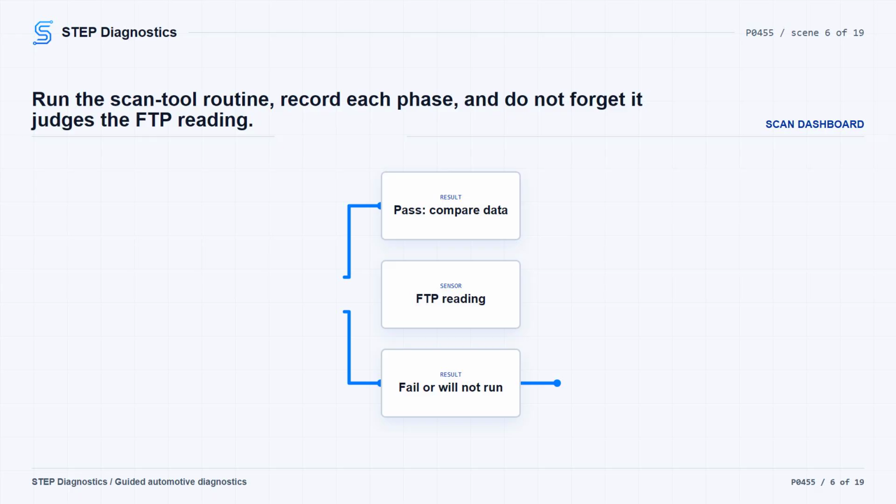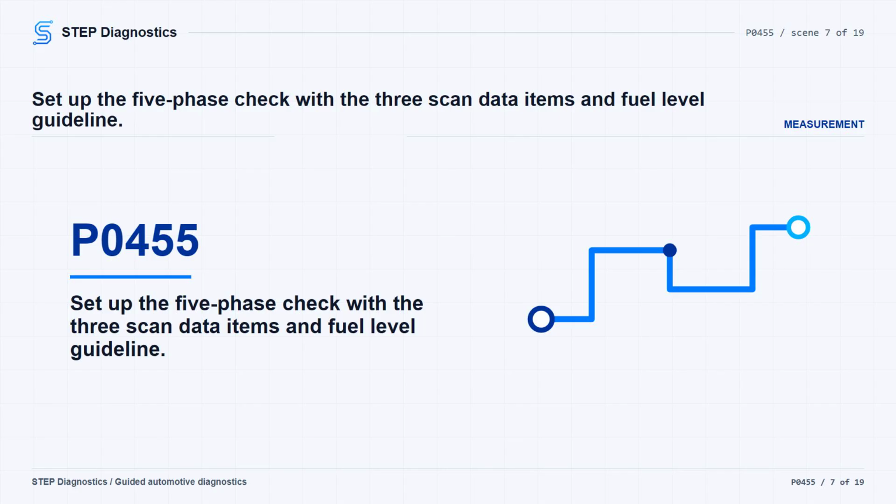If the routine fails, or the routine is not available or will not run, continue into the manual EVAP leak evaluation. Keep in mind that the scan tool routine is based on the FTP sensor pressure reading. The ESIM switch state is not factored into the routine decision, even though the PCM uses the ESIM switch for leak detection. For the manual leak evaluation, monitor and document purge duty cycle %, ESIM switch state and fuel tank pressure, Pa, through the 5 phases.